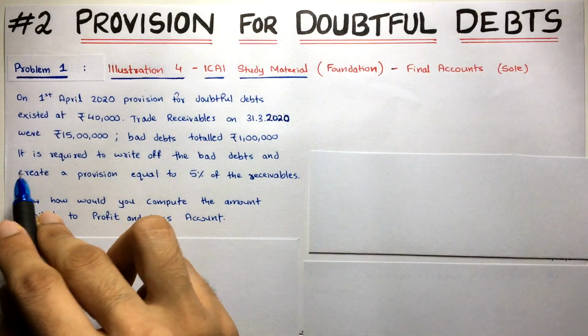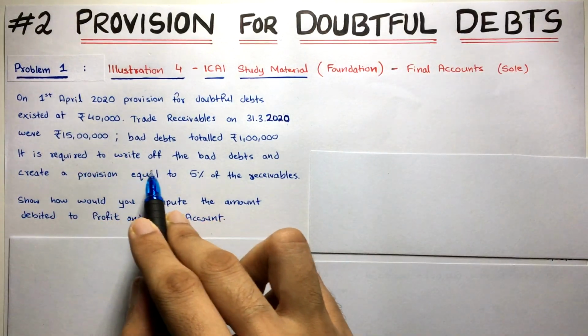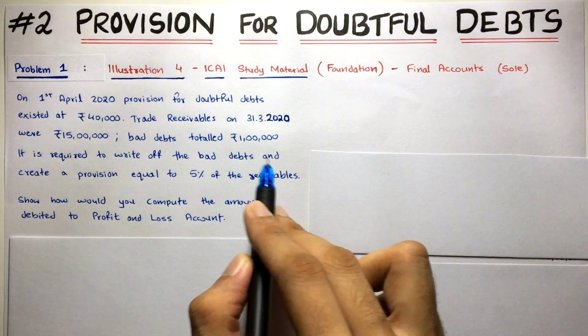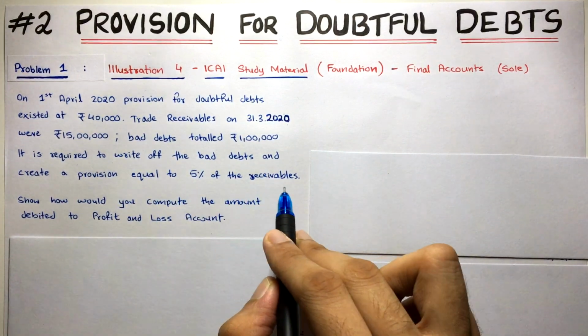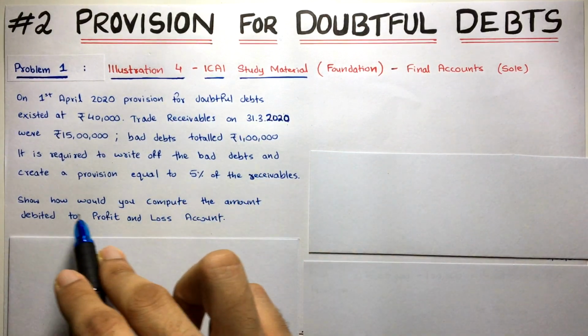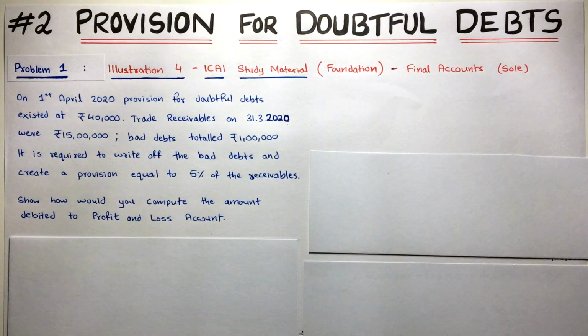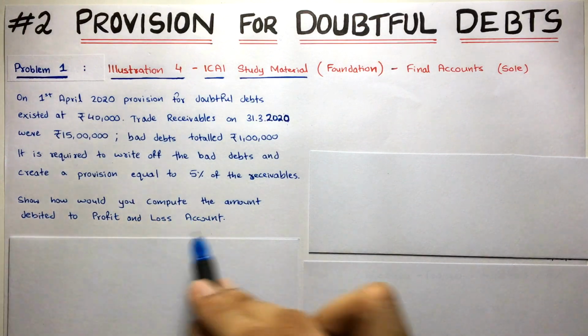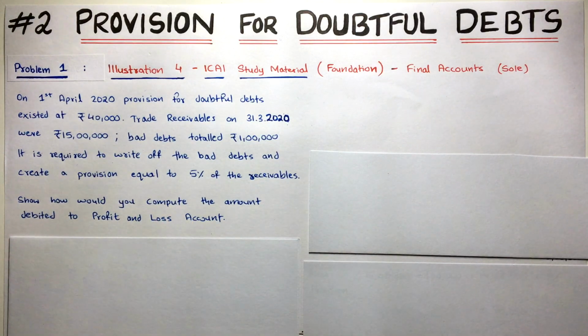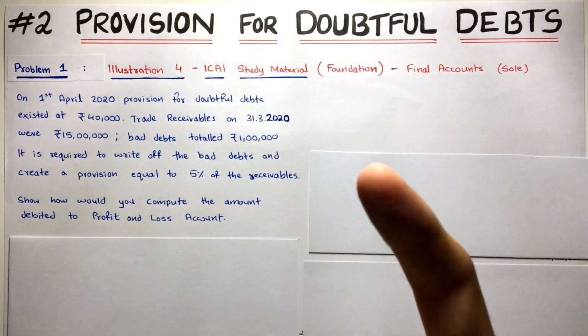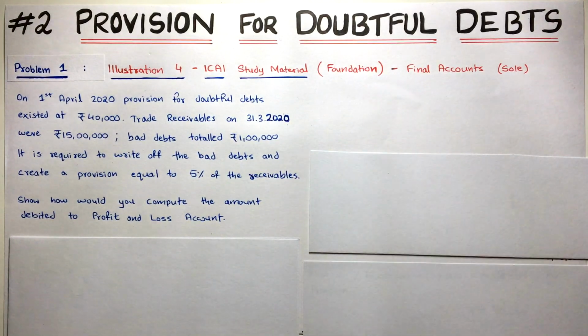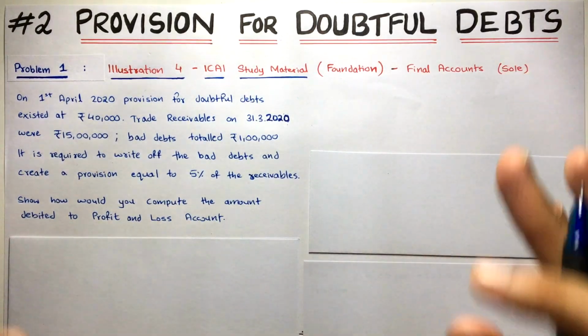So let's go forward. See here, it is required to write off the bad debts, we'll do that, and create a provision equal to 5% of the receivables. Show how you would compute the amount debited to profit and loss account. Now understand, what is the requirement of the question? They just want to know how much will go to profit and loss account. But we'll do the entire thing and see everything. So how will you start? Really simple.